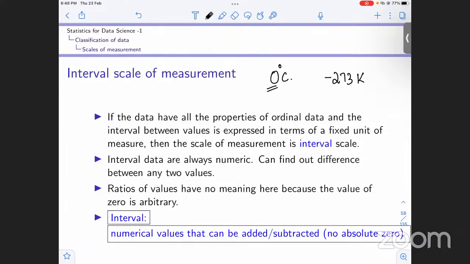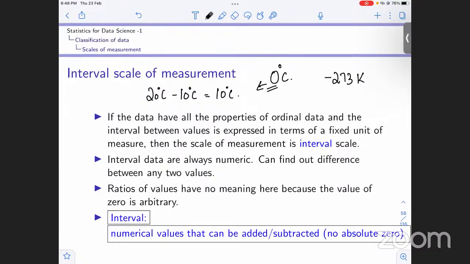Getting back to the Celsius scale, this belongs to the interval scale. We can find the difference: if we have 20 degrees Celsius minus 10 degrees Celsius, then we have a difference of 10 degrees, right? But ratios won't be very meaningful in this case, because the zero does not coincide with the concept of nothingness exactly.